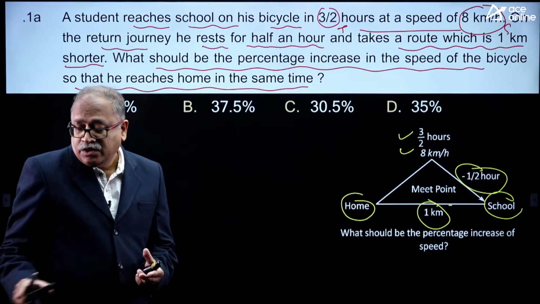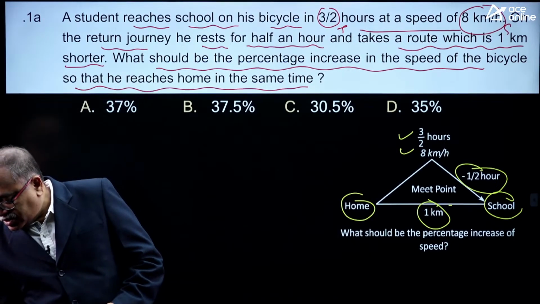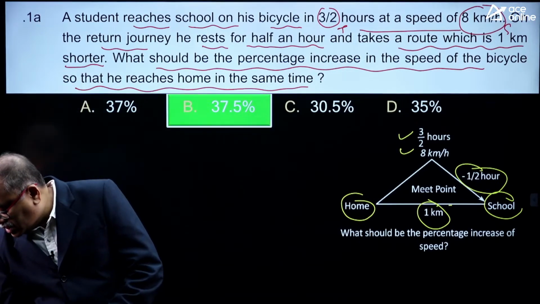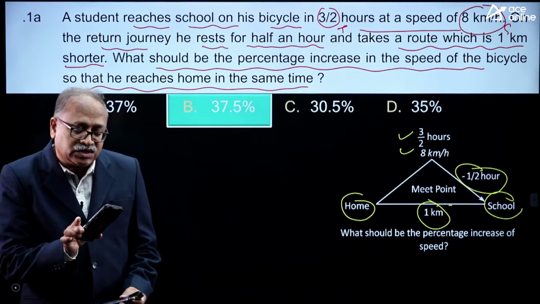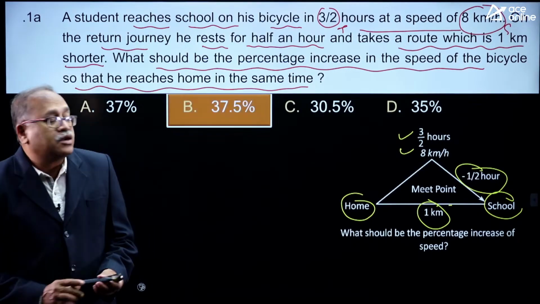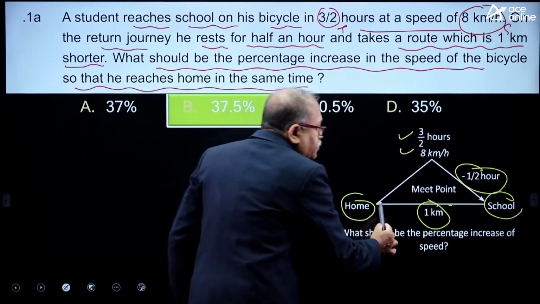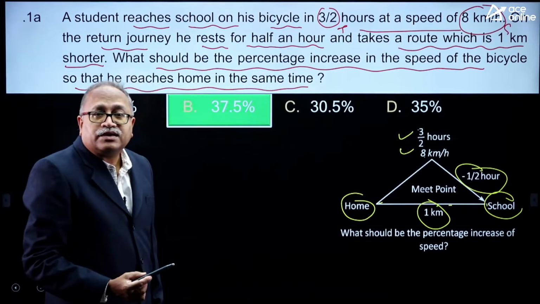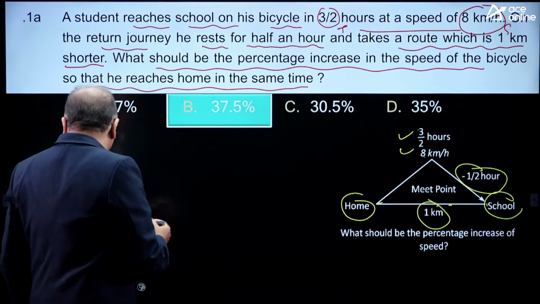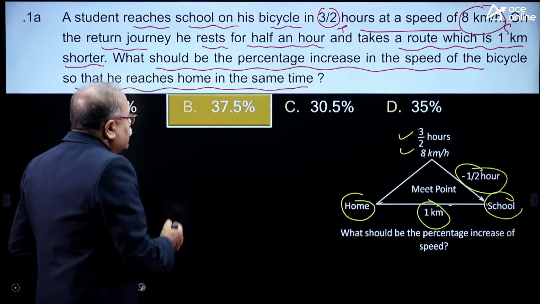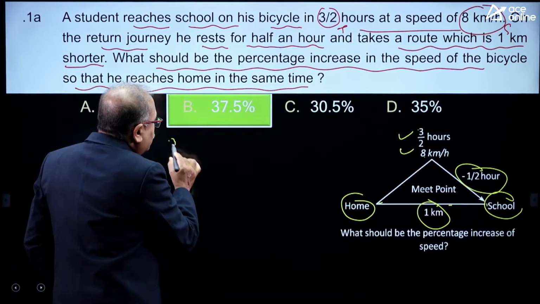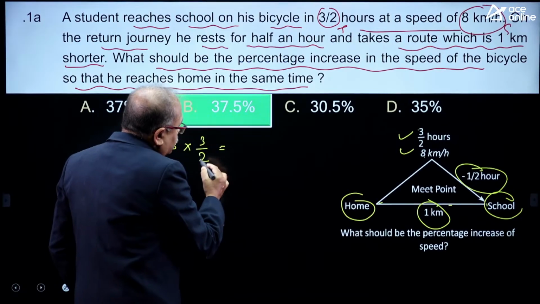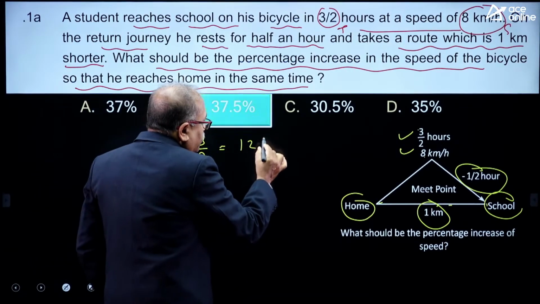The time is over, so let me check whether your answer is correct. The answer is B, and you said option B, which is correct. That means you have correctly understood the distance between home and school when the time and speed are known. Distance is speed into time, so 8 kilometer per hour times 3/2 hours comes to 12 kilometer.